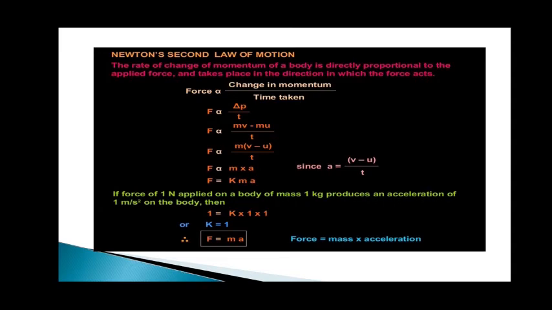So F is directly proportional to m into a. Now remove the proportionality sign by introducing a constant, K. So F is equal to K into m a. If we apply 1 Newton of force on a body of 1 kg and the acceleration is 1 meter per second squared, then K becomes 1. So if you ignore K because it is 1, F is equal to m into a. This is your Newton's second law of motion: force is equal to mass into acceleration. Very important formula.